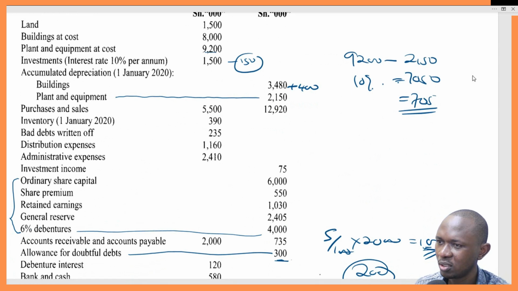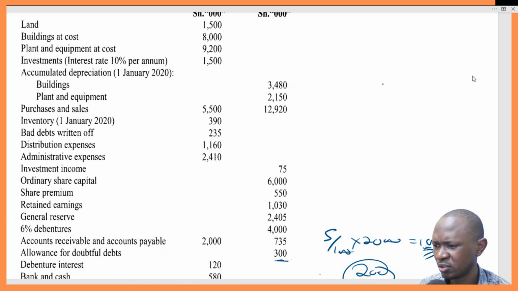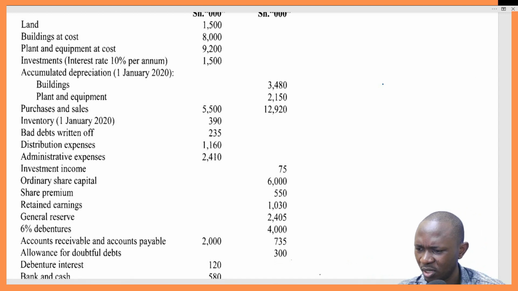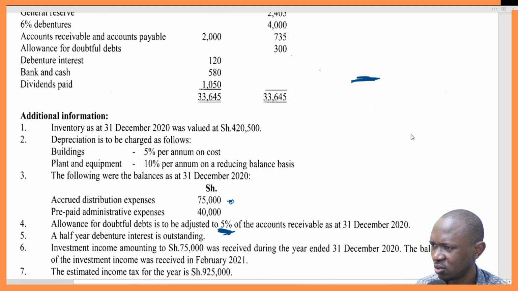This question is a fair question. It is not bad, and it should not take so much of your time. We have only managed to use how many minutes? Let me check. We've used 38 minutes. Can you imagine 38 minutes, and we are just going through it slowly.